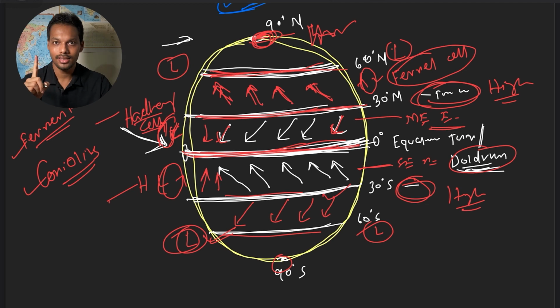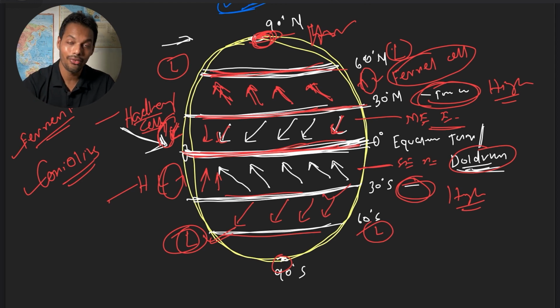What is Hadley cell? The wind movement from subtropical high to equator in lower atmosphere, and from equator to subtropical high at higher atmosphere. And what is Ferrel cell? The wind movement from subtropical high to temperate low at lower atmosphere, and temperate low to subtropical high at higher atmosphere. That is called Ferrel cell.